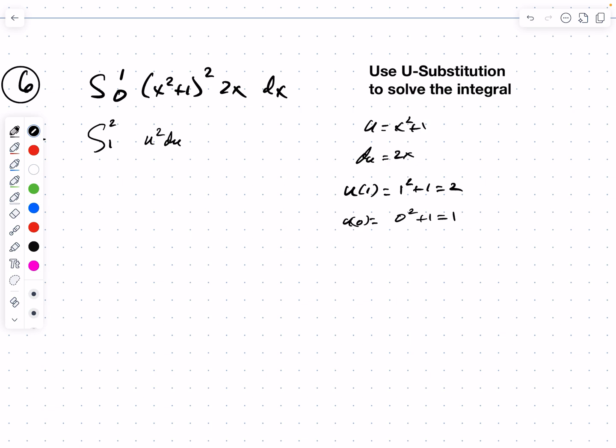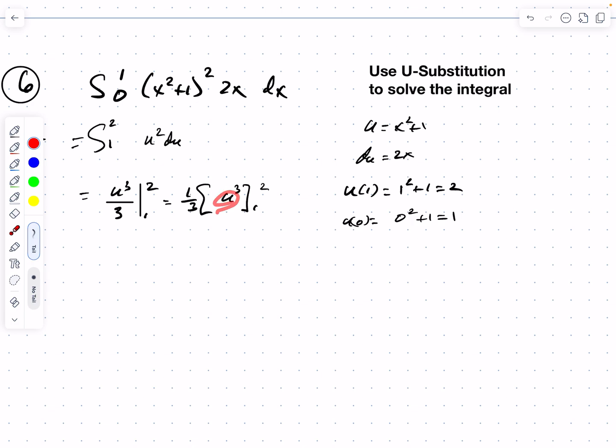So what's the antiderivative of u squared? Well, that equals u cubed over 3, from 1 to 2. And I'm going to pull the 1/3 out. I'm going to say that's the same as 1/3 times u cubed from 1 to 2. Rather than having to do fractions multiple times, I'm going to do all the arithmetic and then put 1/3 on at the end. It's a simple technique to make things a little bit easier.